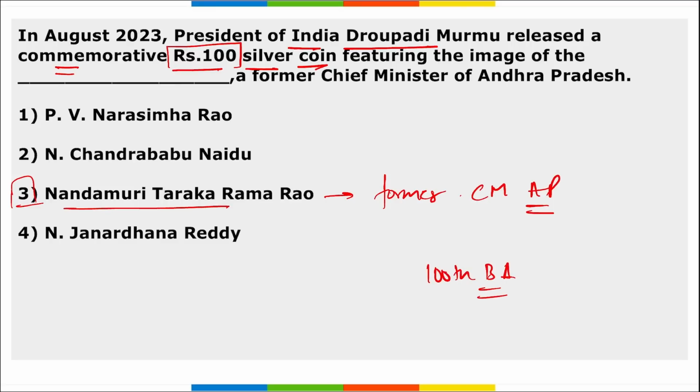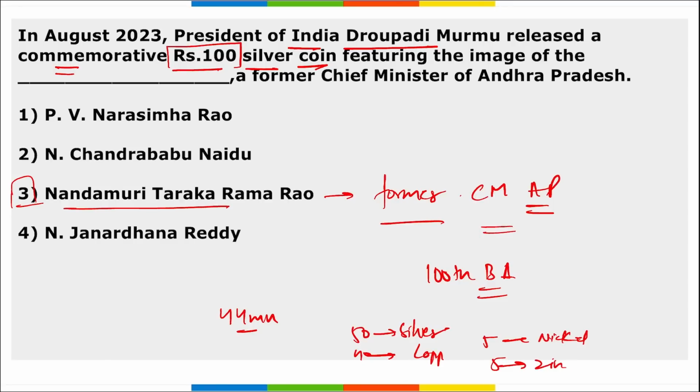He was a legendary Indian actor and a former Chief Minister of Andhra Pradesh. This coin is 44 millimeter in diameter. It is 50% silver, 40% copper, 5% nickel, and 5% zinc.